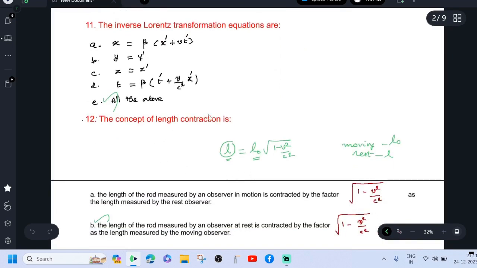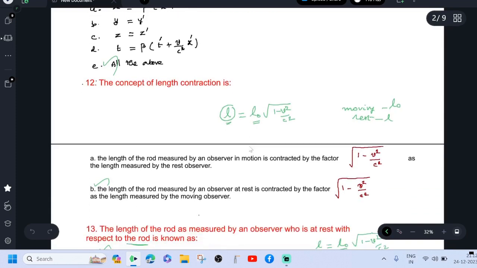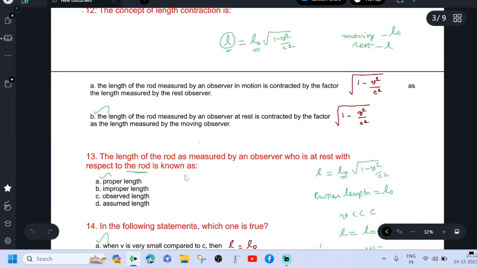The concept of length contraction is, we know that L equal to L naught into root of 1 minus v square by c square. Here L naught is the length of the rod measured by the observer in motion. L is the length of the rod measured by the observer at rest, whereas L naught is the proper length. So, we may say the length of the rod measured by an observer at rest is contracted by the factor root of 1 minus v square by c square as the length measured by the moving observer. The length of the rod as measured by an observer who is at rest with respect to the rod is known as proper length.